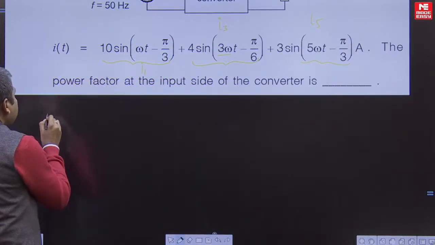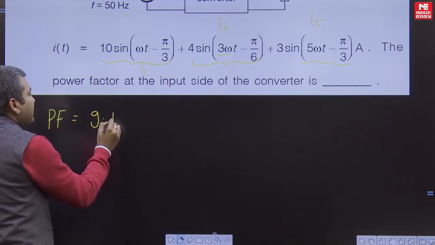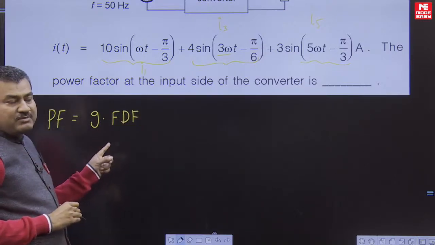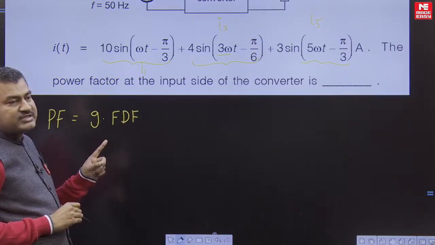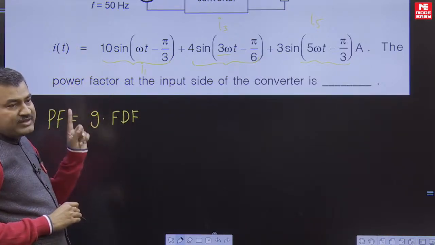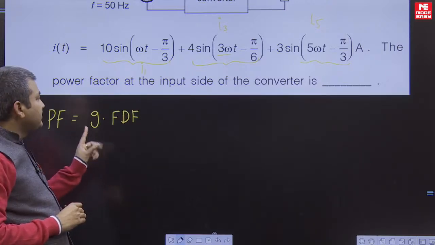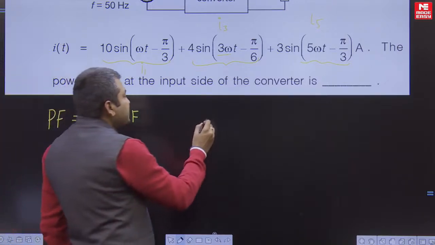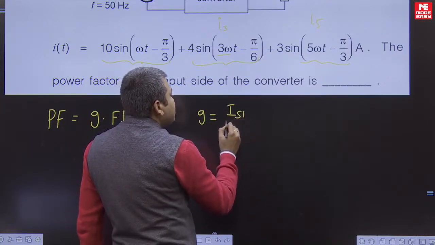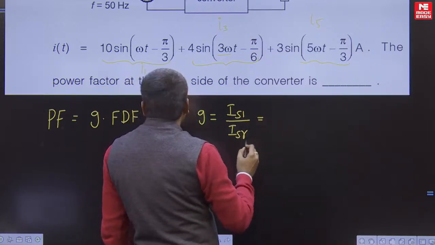Whenever you calculate, power factor is equal to G into fundamental displacement factor. This formula is applicable only when the supply voltage is pure sinusoidal. In our case the supply voltage is pure sinusoidal at fundamental frequency, so this formula is applicable. G is the distortion factor. It is the ratio of fundamental source current to source current RMS. So let us find out the distortion factor.